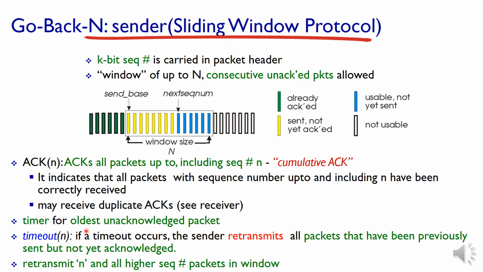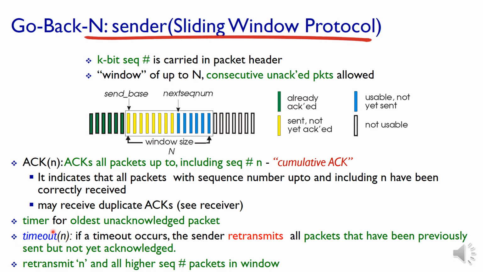Another concept introduced in GBN is that a timer is used for the oldest unacknowledged packet. A timer is there on the sender side, and the last unacknowledged packet will be held in the timer. So the timer always remembers the last unacknowledged packet. Then there is the timeout of n.